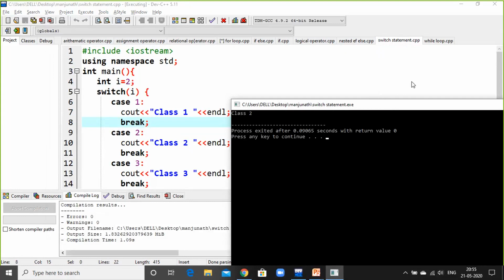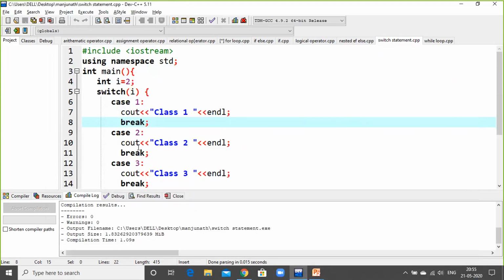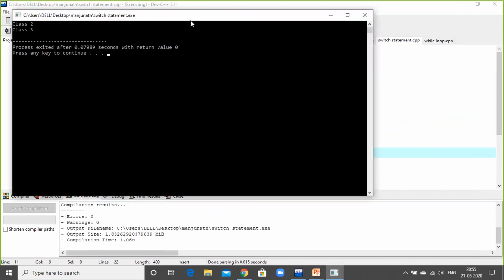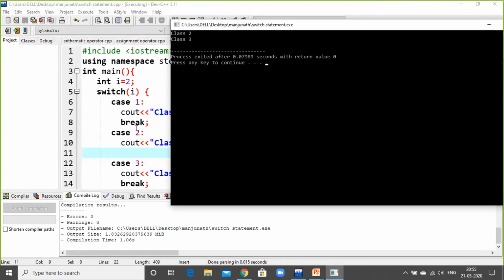Now I'll close this, and between case 2 and case 3 there is a break statement. I'll remove this break statement and compile the program again. If I compile this program, you can see the output now: class 2 and class 3 come together. It means there is no termination between them; there is no separation between class 2 and class 3. So why do we use break? Now you are able to understand break. It breaks the flow from case 1 to case 2. Each case is different, and each command is different.